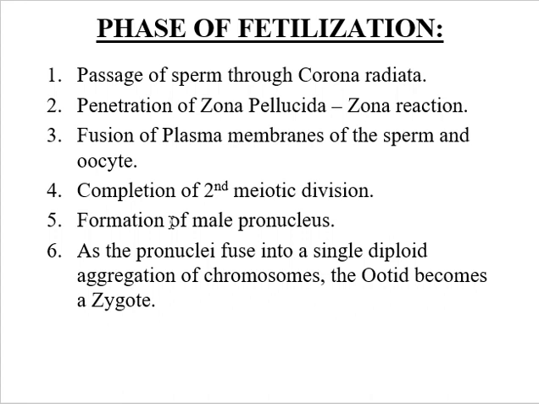So the oocyte containing two haploid pronuclei is now called an ootid. As the pronuclei fuse into a single diploid aggregation of chromosomes, the oocyte becomes a zygote.